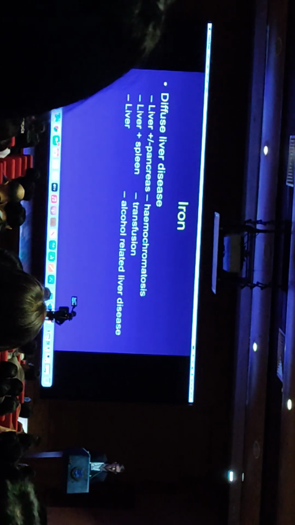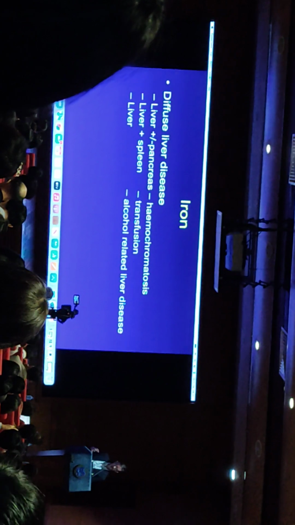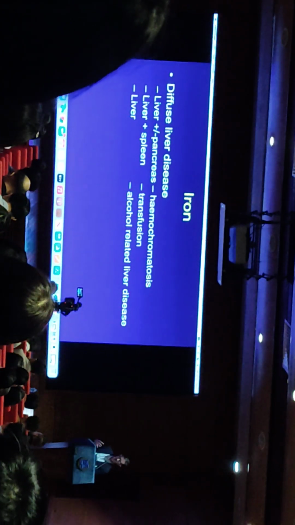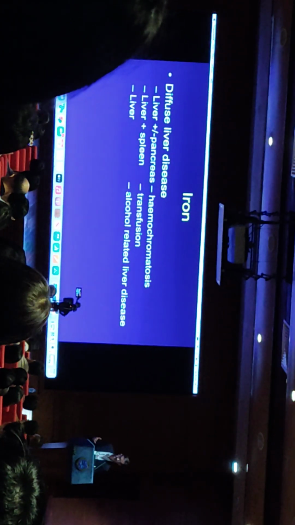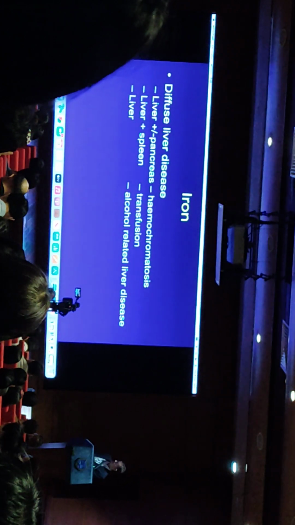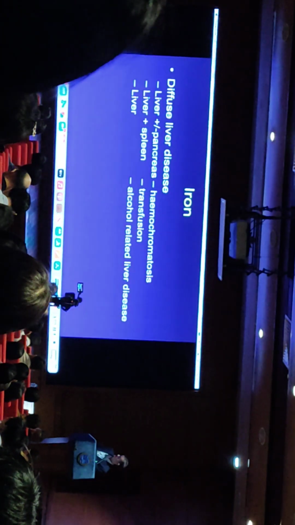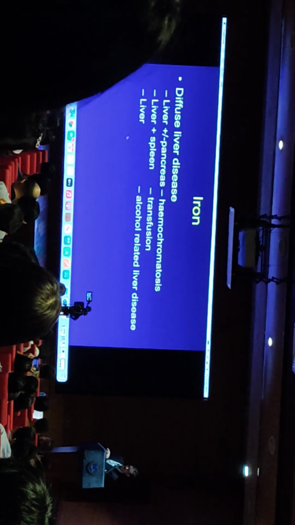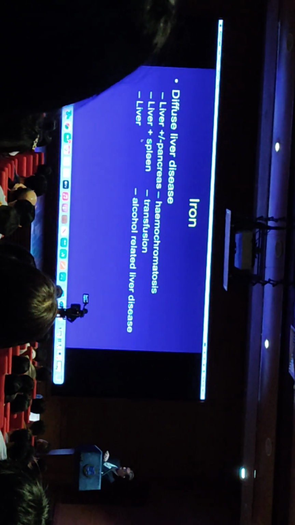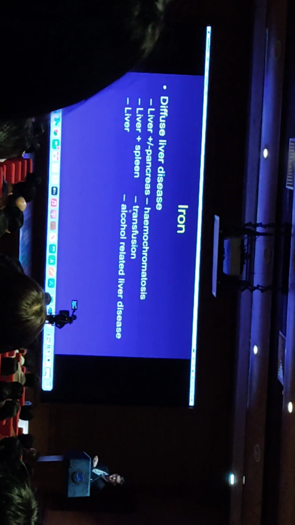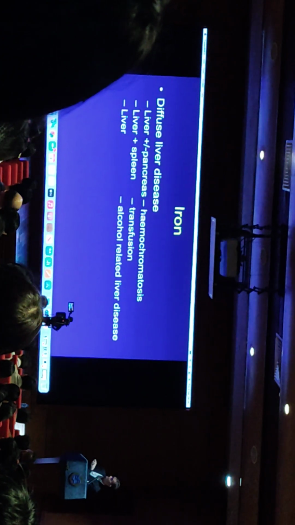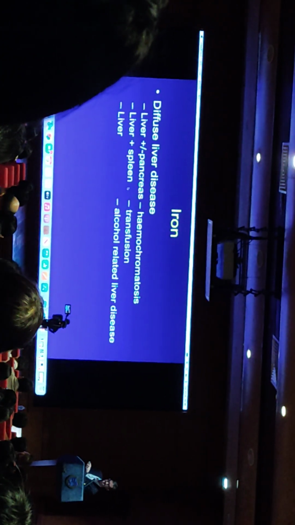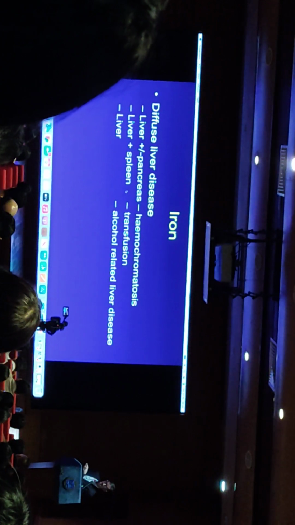The distribution of iron deposition can also help us to make the diagnosis of why the patient is depositing iron within the liver. So, in cases of alcohol-related liver disease, the deposition of iron is in the liver alone. If the iron deposition is in the liver and the spleen, that tends to be what we see in patients who undergo multiple blood transfusions. And if it's true hemochromatosis, we tend to see the deposition within the liver and the pancreas.